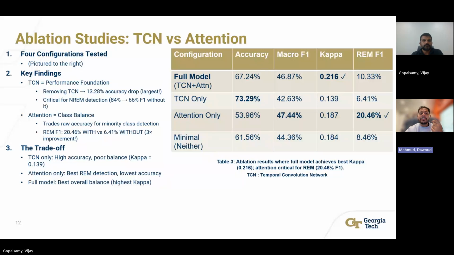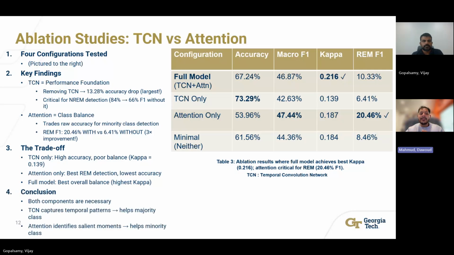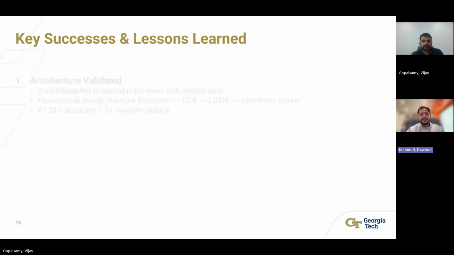The next one was our attention only, which had the lowest accuracy, but best REM detection at 20.46% F1, triple the TCN alone. The best was the full model, which balanced both because it gave us the best kappa at 0.216. So our key finding was that TCN captures temporal patterns, attention balances the classes, but both are necessary for balanced performance. And next, we're going to talk about the key takeaways.